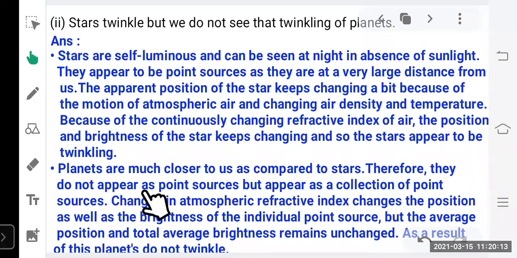Therefore, they do not appear as point sources but appear as a collection of point sources. Changes in atmospheric refractive index change the position as well as brightness of the individual point source. But the average position and total brightness remain unchanged. As a result of this, planets do not twinkle.